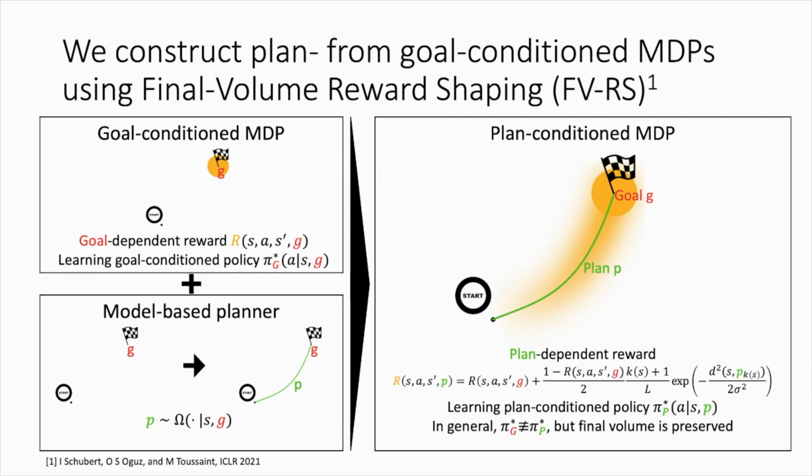In contrast to potential-based reward shaping, FVRS does not leave the optimal policy invariant, and therefore the optimal policy for a given goal in general will be different from the optimal policy for any of the plans that lead to the same goal.